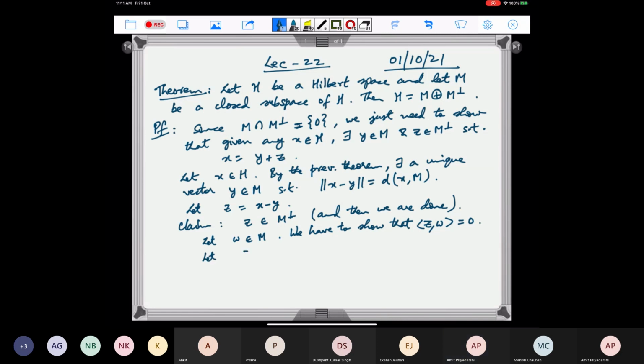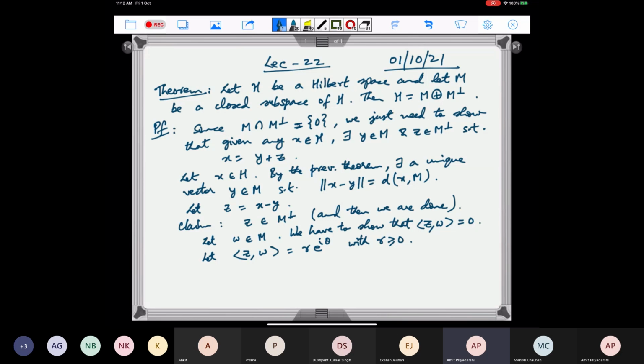Let Z inner product W be equal to some R e to the I theta, with R greater than equal to 0. Any complex number in polar coordinates we can write as R e to the power I theta, where theta is any real number and R is a non-negative real number.